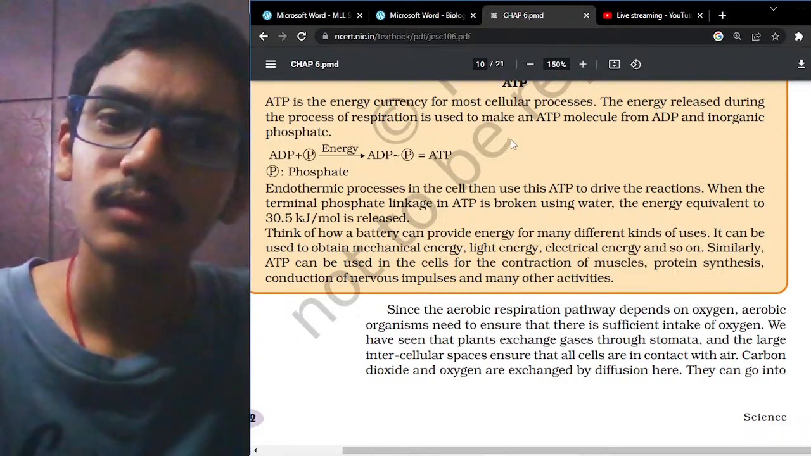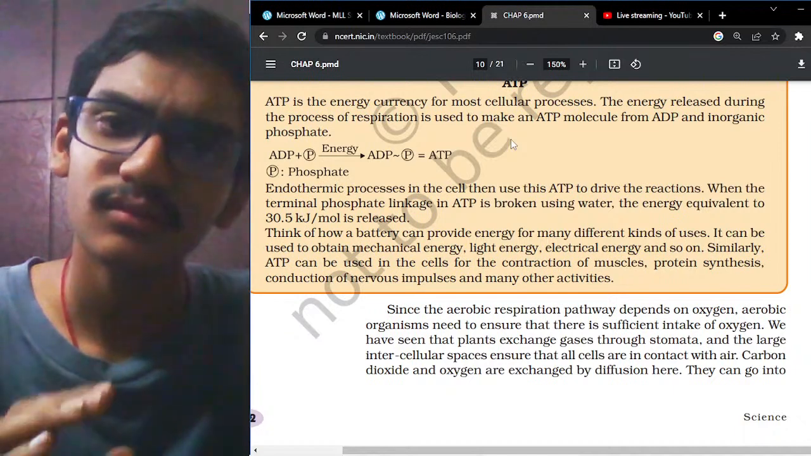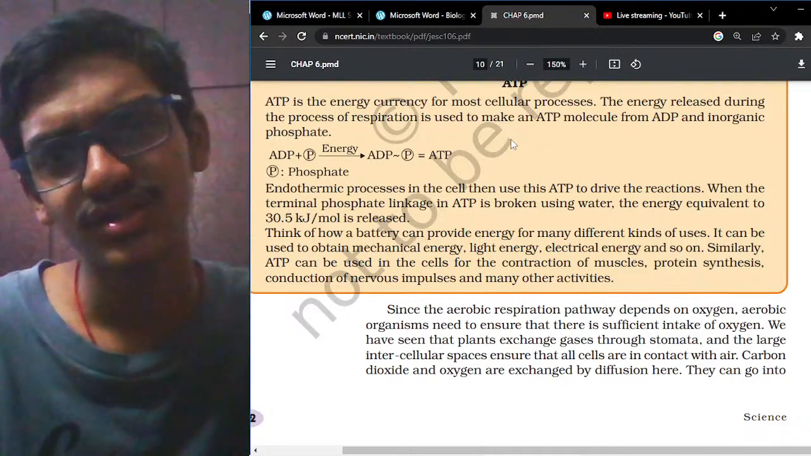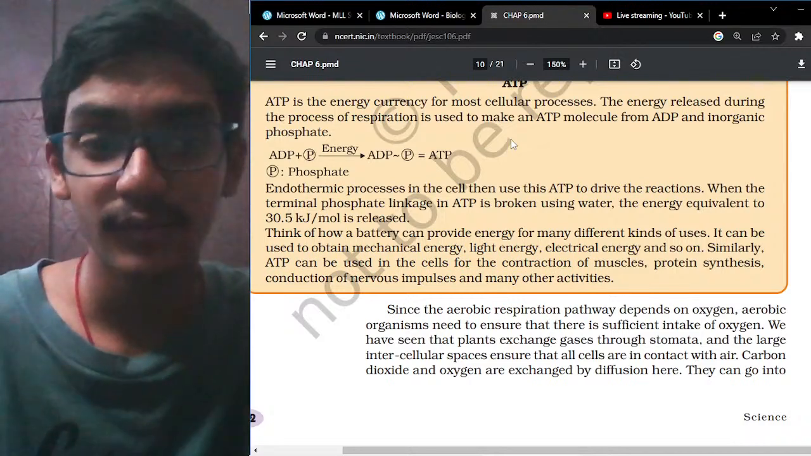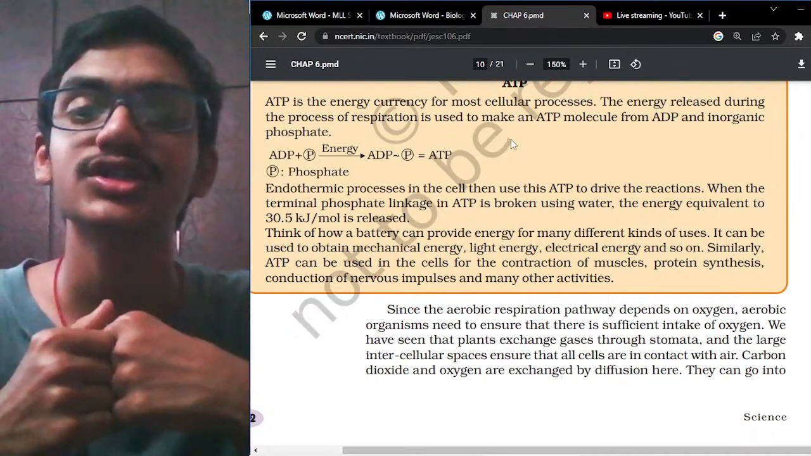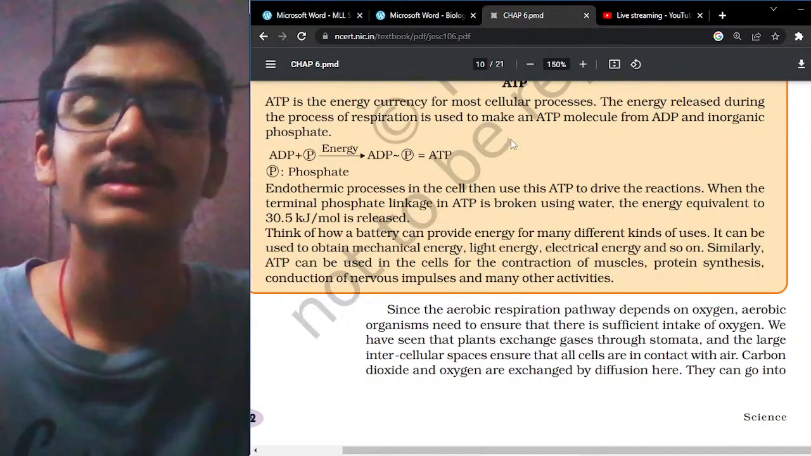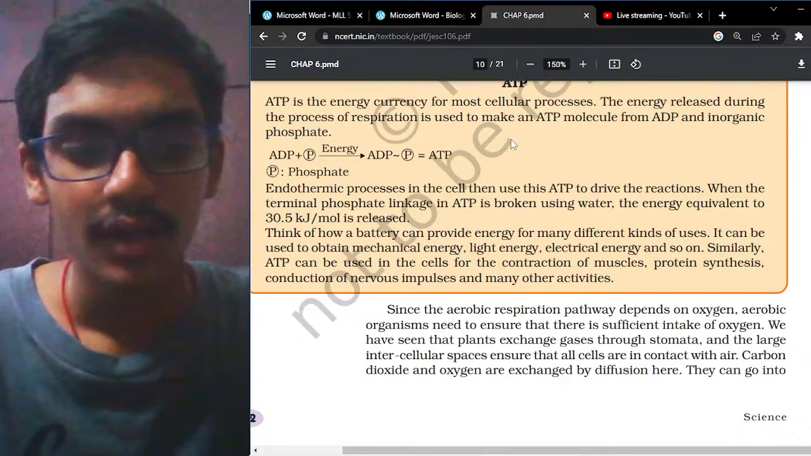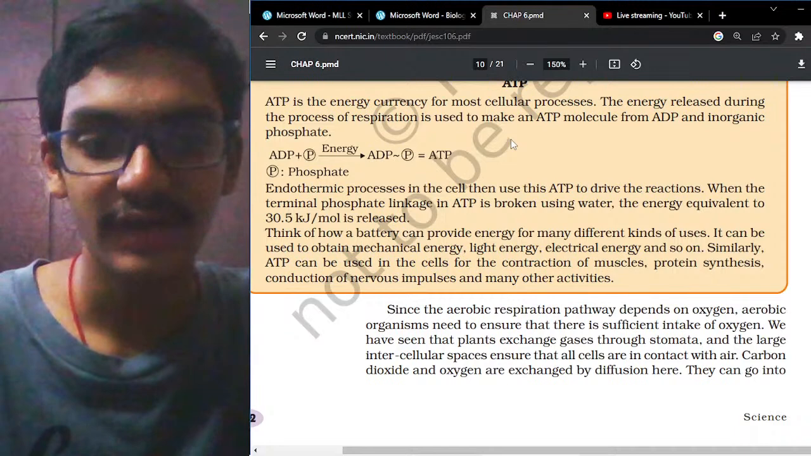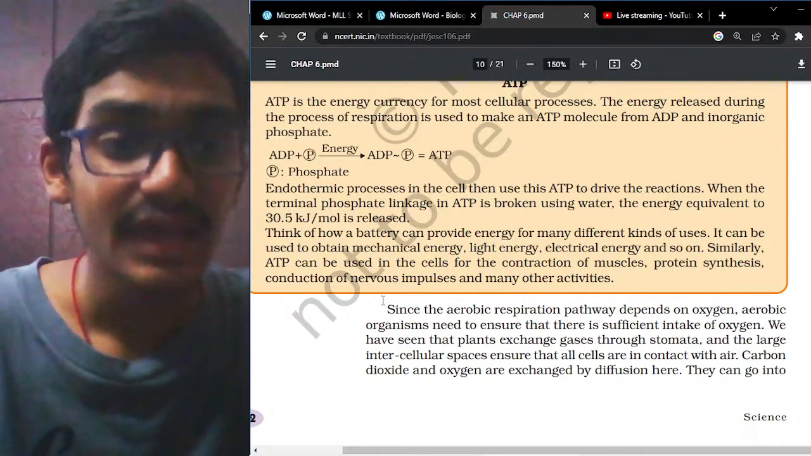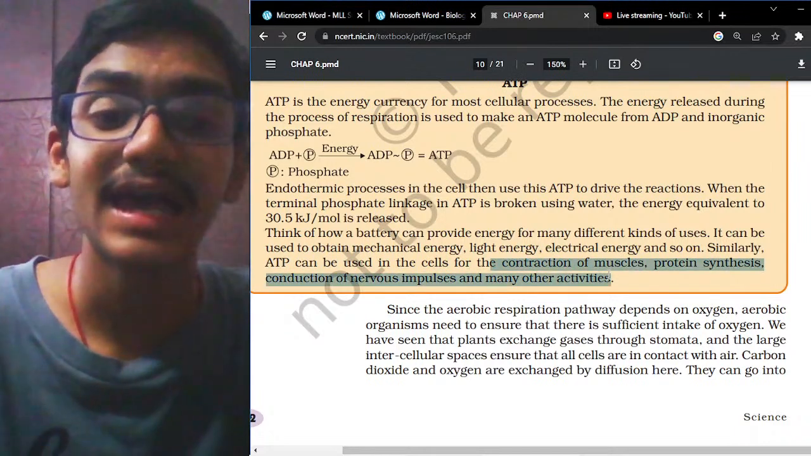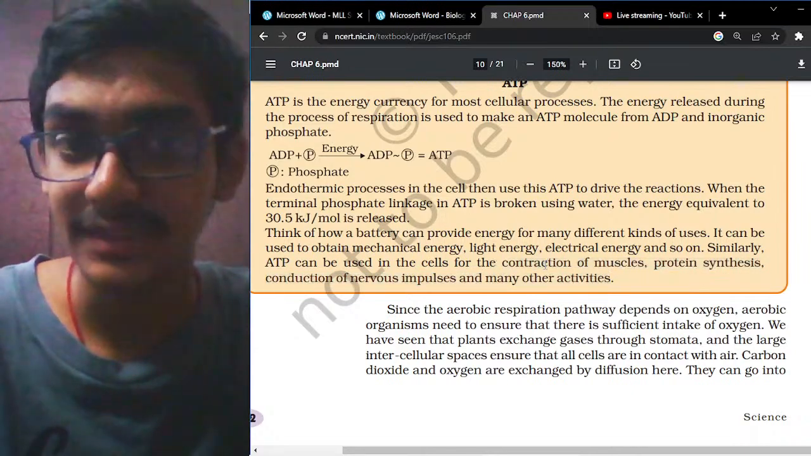During those reactions, we see the endothermic process, not only in digestion; other processes also use endothermic reactions, wherein they take energy to supply raw materials and to carry out many other life processes and activities. Energy is required, so ATP is very important. ATP is used for the contraction of the muscles, protein synthesis, conduction of nervous impulses, and many other activities are also performed by the ATP molecule.